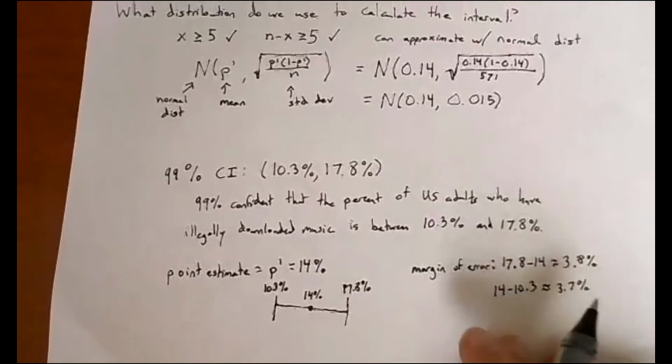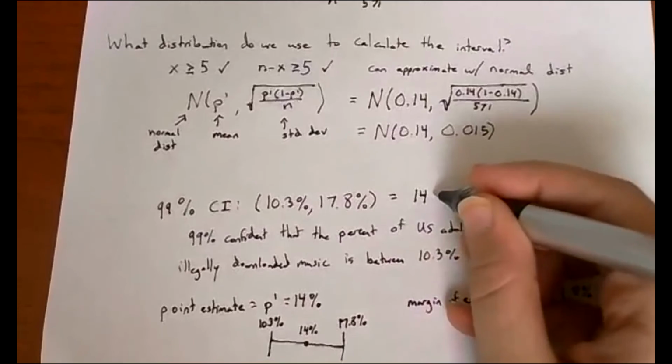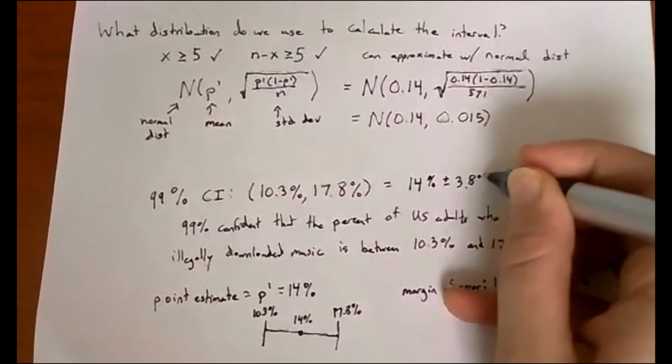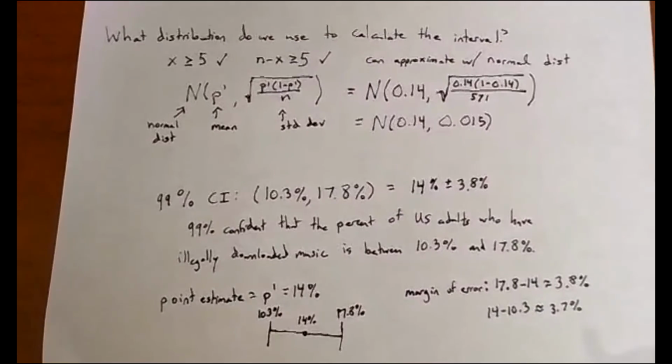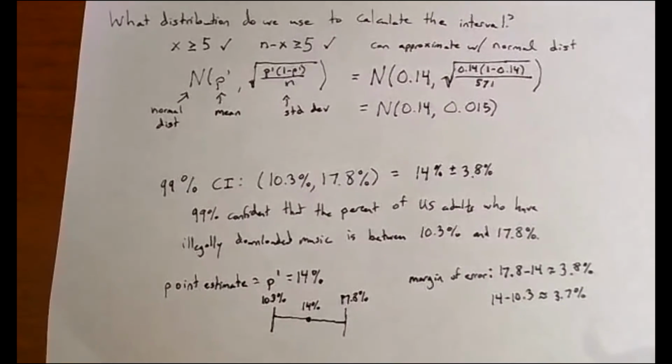So we could write this same confidence interval as 14% plus or minus 3.8% roughly. Okay, I hope this was useful.